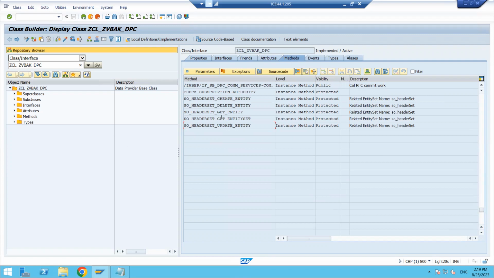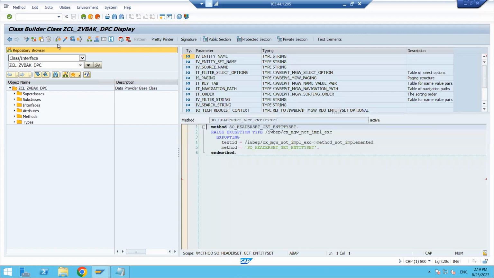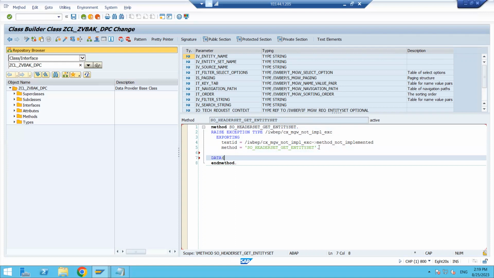Fine, let me check. So here is the entity set. I will let you know what I'm writing here. Okay, here is the method name, just remember the method name here: get entity set, SO header set, get entity set. Now here I am adding some code like this: data of ABC is equal to 1, 2, 3. Activate it.